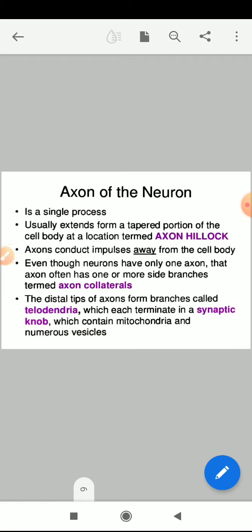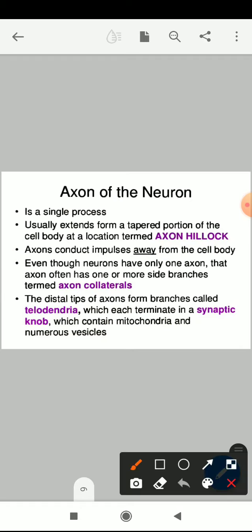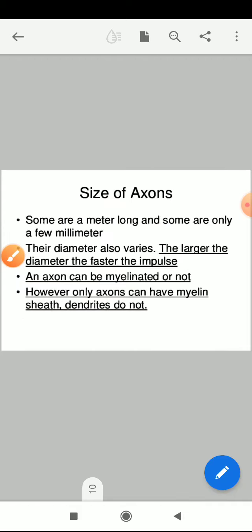That's why it is also called telodendria. Telo means tail region, the last region of the axon. So it is also called telodendria. And what is the size of the axon? Some are a meter long and some are only a few millimeters. Their diameter also varies.